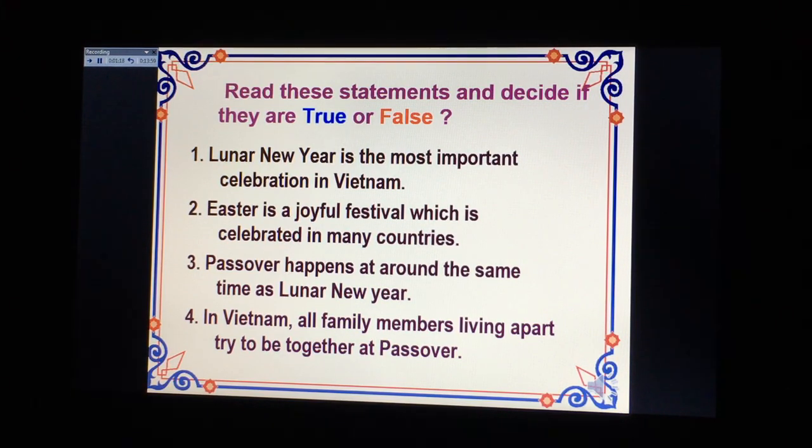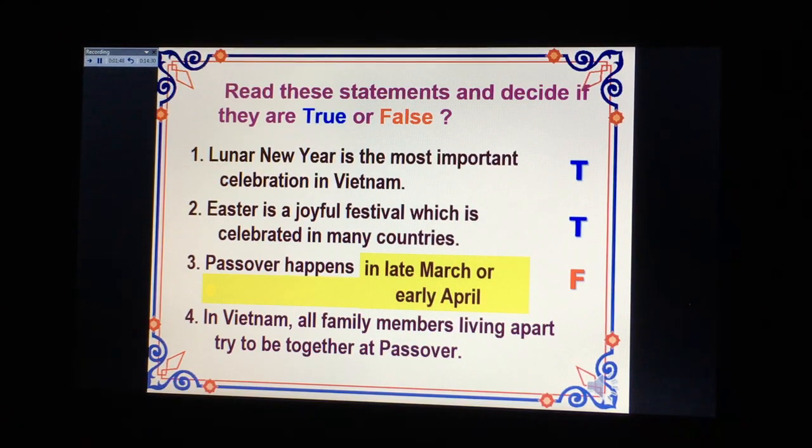Number one, Lunar New Year is the most important celebration in Vietnam. Yes, it's actually true. Number two, Easter is a joyful festival which is celebrated in many countries. Yes, it's true again. Number three, Passover happens at around the same time as Lunar New Year. Do you agree? No, I don't think so. It is false. So, which false?